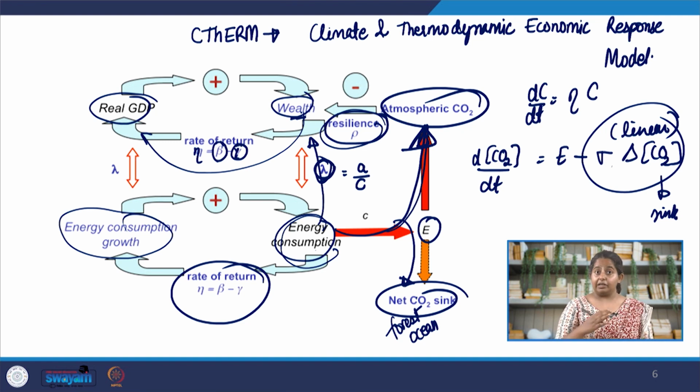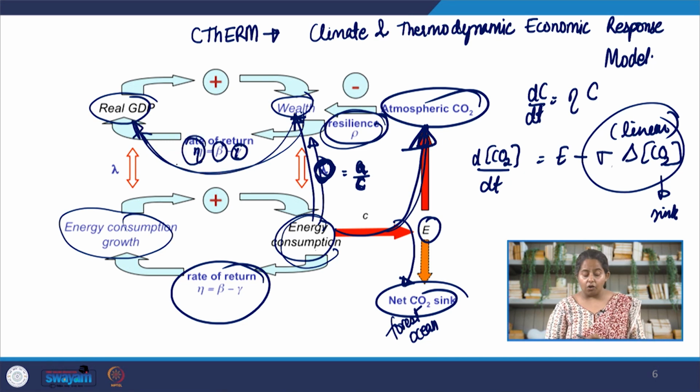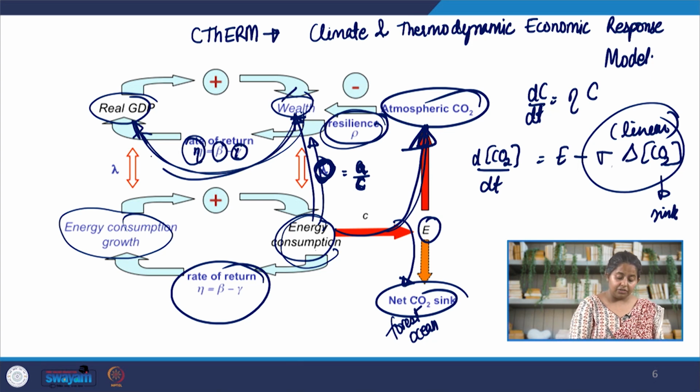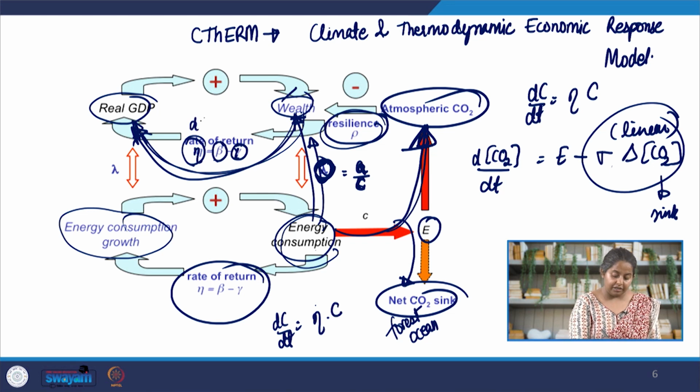Now, each of these can be written as an ordinary differential equation. For example, we know that from energy consumption to wealth generation, the constant is lambda. So very simply, if I know the rate at which C is changing and the rate at which A is changing, I can link them through this constant. Now I know that from existing wealth to productivity, the constant is the rate of return. So I can very simply write that the rate at which wealth is changing because of this transaction, dC by dt, is basically the constant here, the rate of return, multiplied by existing wealth. This is an ordinary differential equation that we can write here.